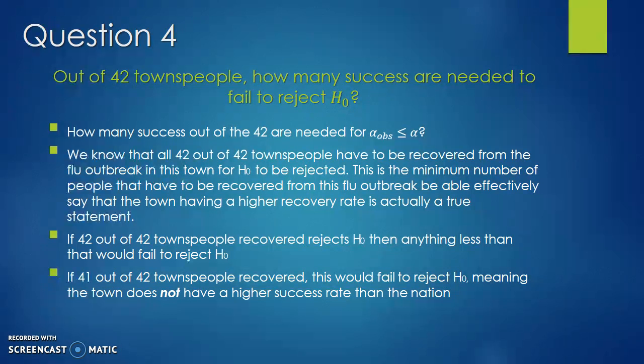And if 42 out of 42 townspeople recovered rejects the null hypothesis, then anything less than that would fail to reject this null hypothesis. So that would mean that 41 out of 42 townspeople recovered would fail to reject the null hypothesis, or would not have a higher success rate than the nation.